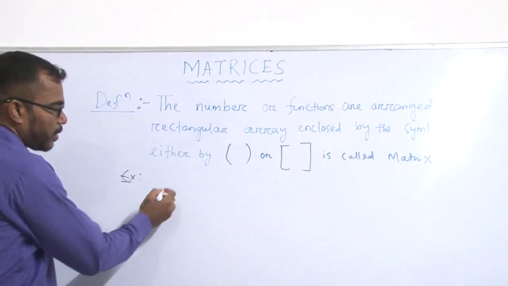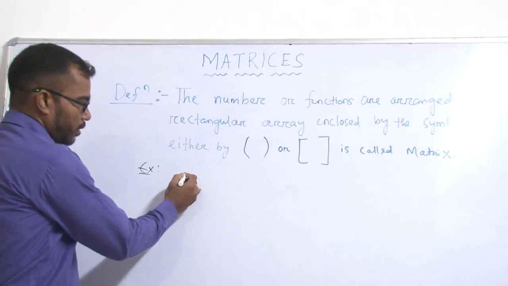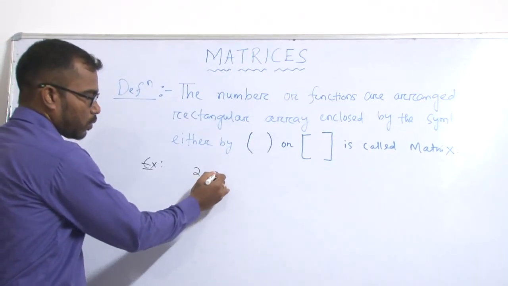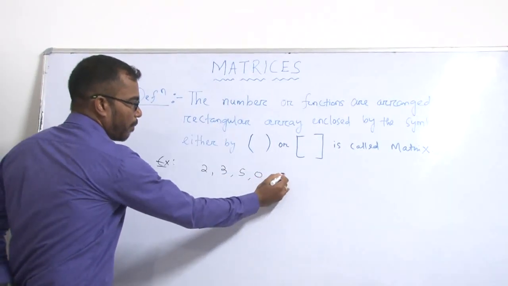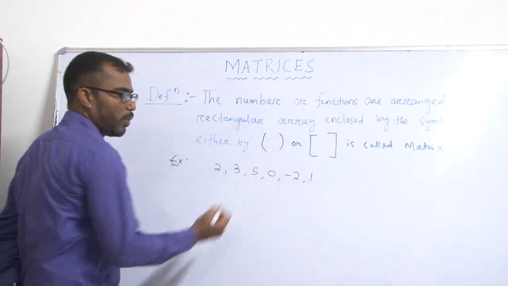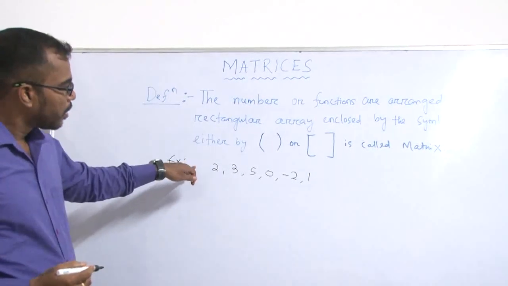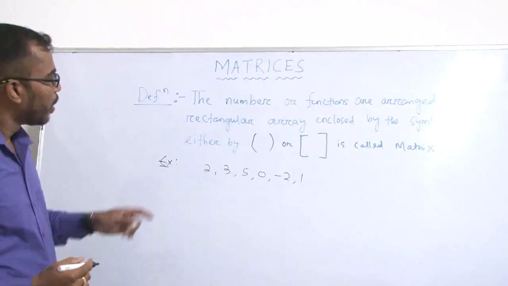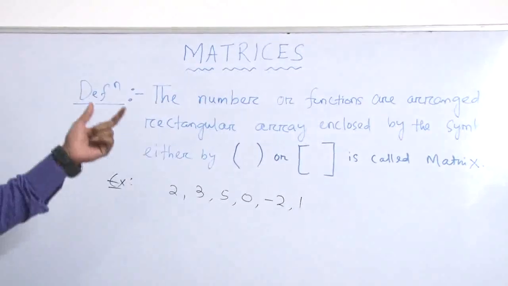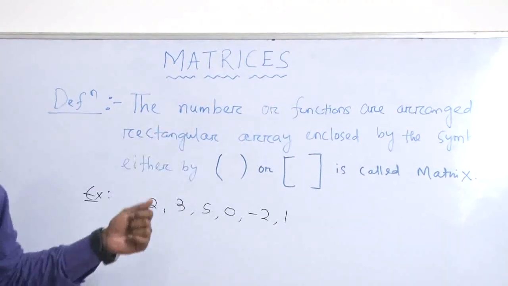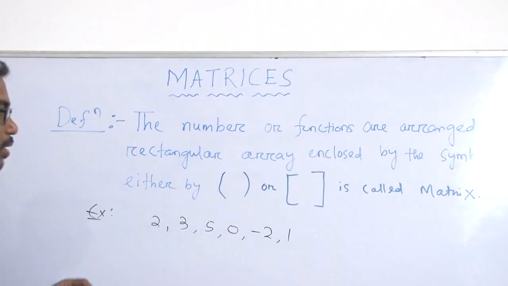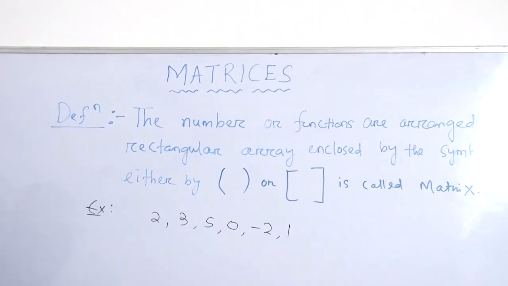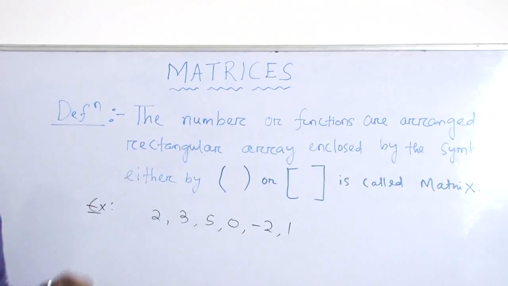Suppose we have some numbers: 2, 3, 5, 0, -2 and 1. We take these 6 numbers. We have to arrange them in a rectangular array and enclose them by open or close brackets to create a matrix.